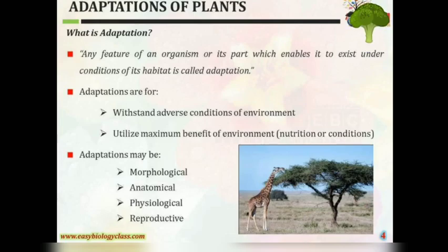Adaptations of plants. What is adaptation? Any feature of an organism or its part which enables it to exist under the conditions of its habitat is called adaptation. Adaptations help to withstand adverse conditions of the environment and utilize maximum benefit of the environment, nutrition or conditions. Adaptations may be morphological, anatomical, physiological and reproductive.